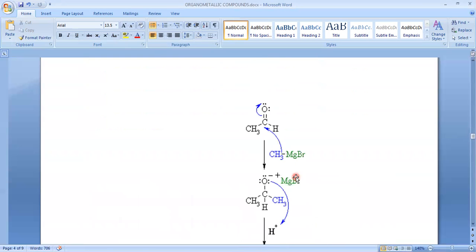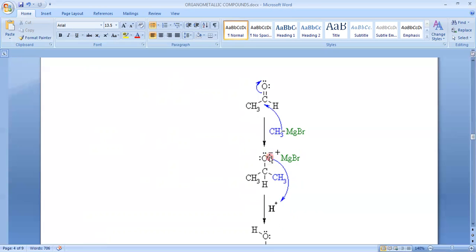So let's see the mechanism. Whether it is RMgX or RLi, this alkyl part acts as a nucleophile, and this nucleophilic center always attacks an electrophilic center. Here the carbonyl carbon acts as the electrophilic center. When the nucleophile attacks the electrophilic center, the pi bond shifts completely onto the oxygen. Thereby we get a negative charge on oxygen, and the positive metal part is attached to the oxygen, so we get a salt.